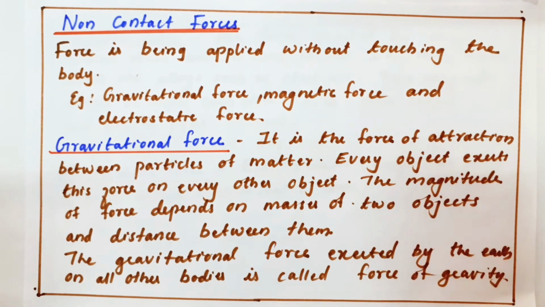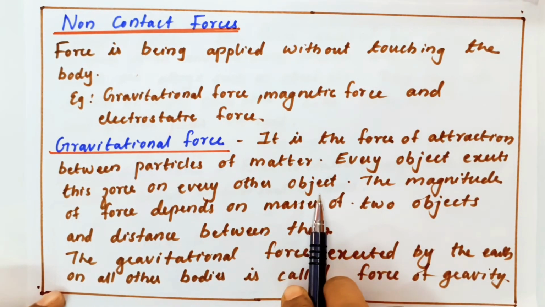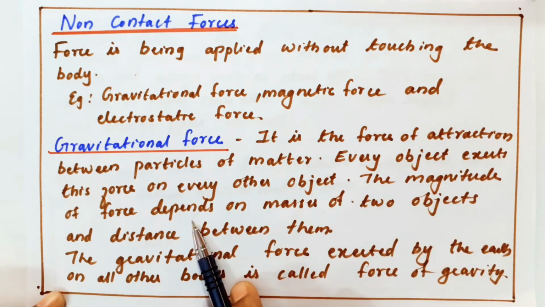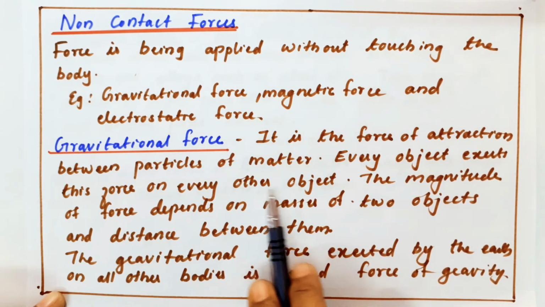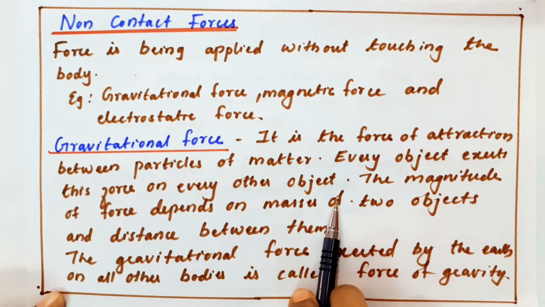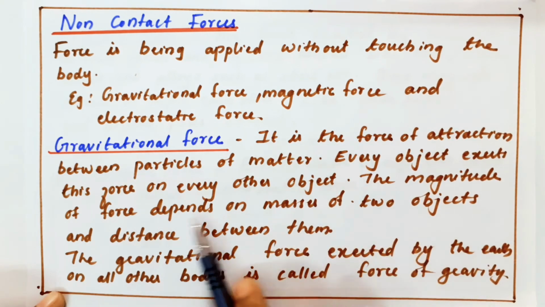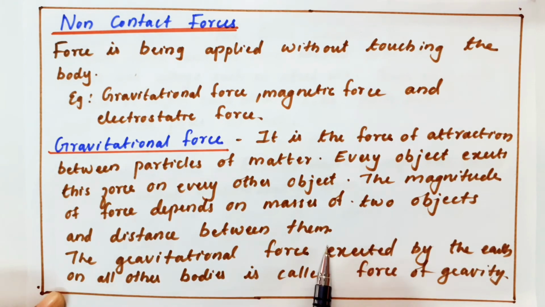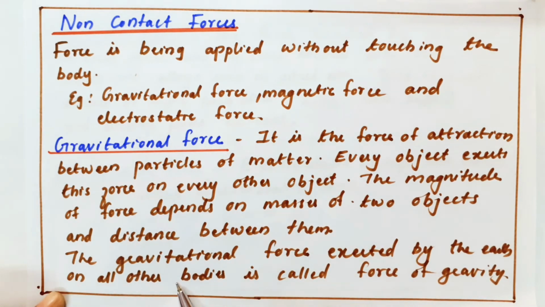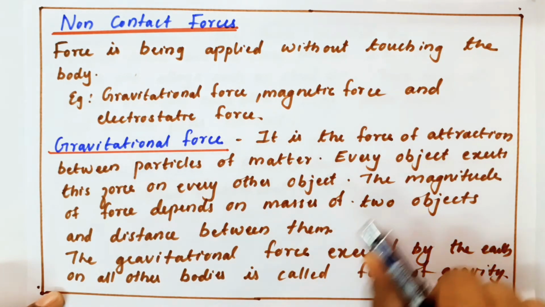Gravitational force is the force of attraction between the particles of matter. Every object exerts this force on every other object. The magnitude of the force depends on the mass of the two objects and the distance between them. The gravitational force exerted by the earth on all other bodies is called the force of gravity.